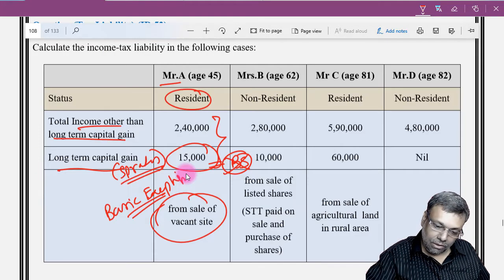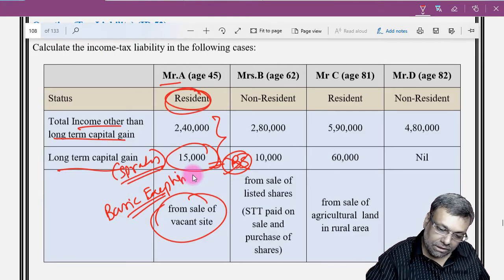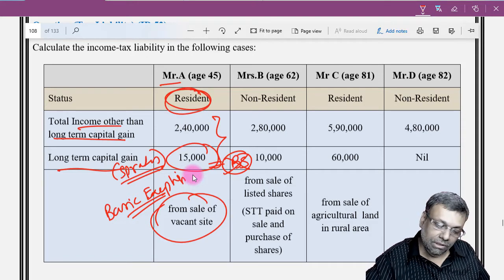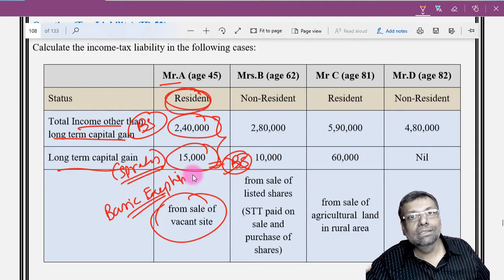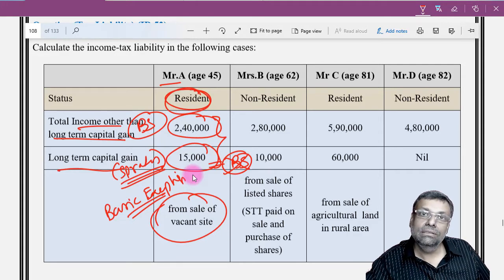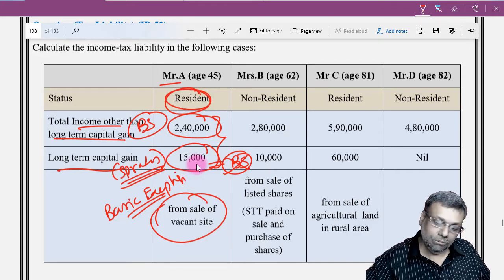Now see, in the given question, he is a resident person. Listen very carefully, and he has an unused basic exemption limit. So he will use the basic exemption limit against your other incomes, but still there is unused limit. So your special rate income will get adjusted against the unused basic exemption limit. Okay.